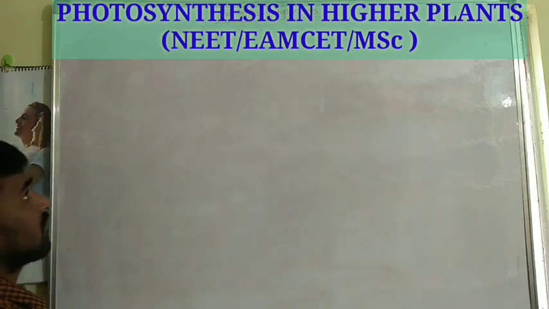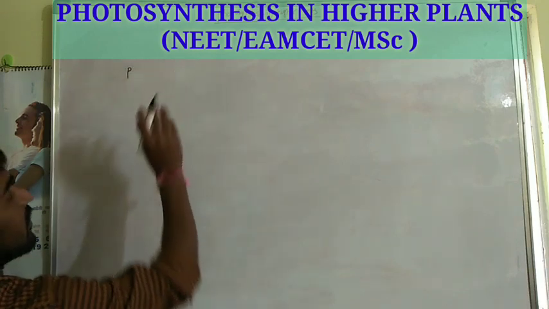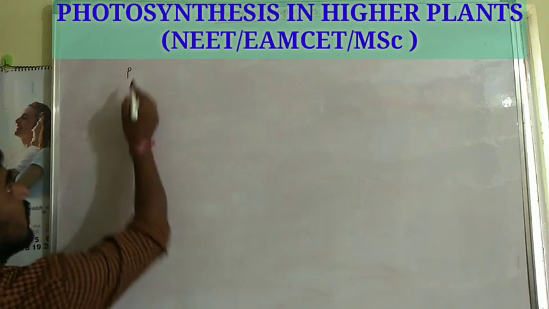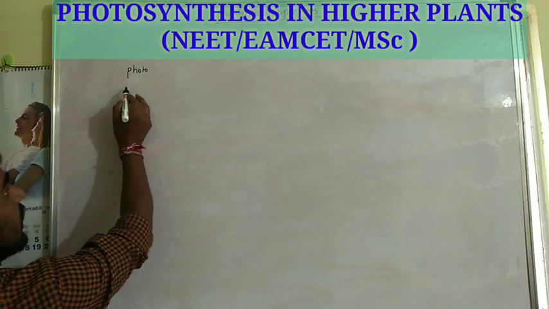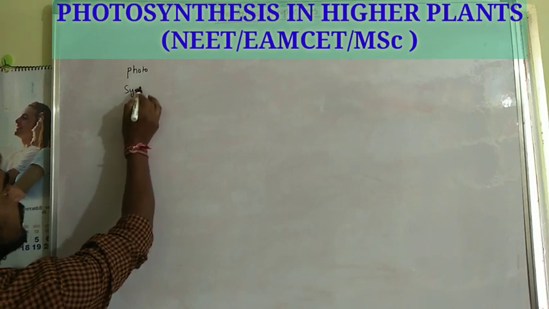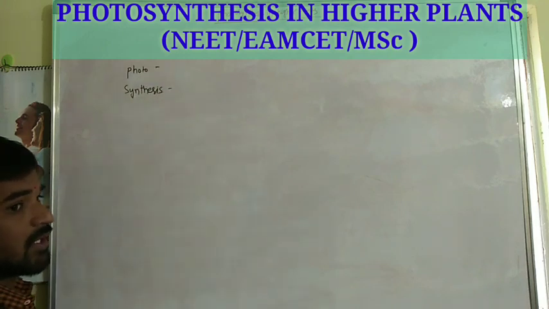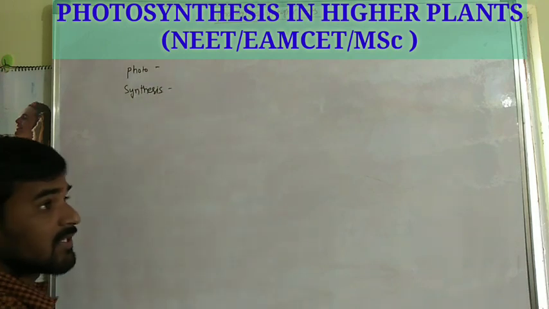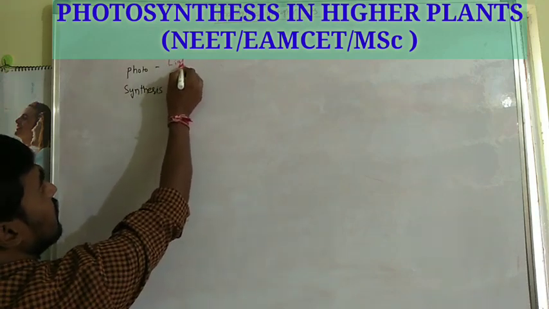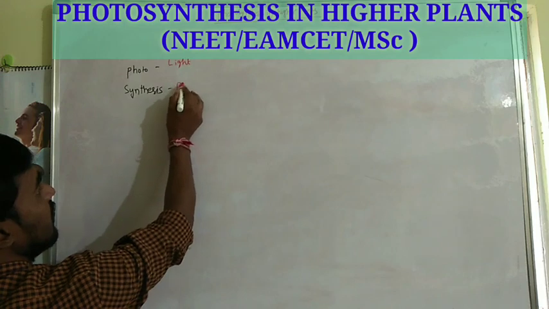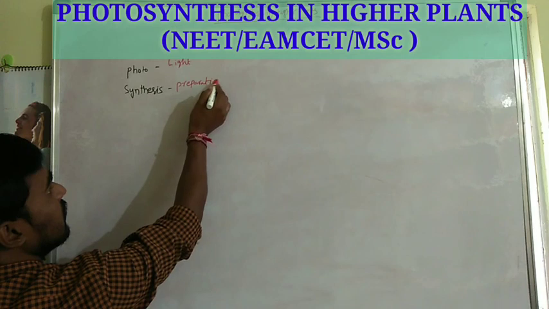Here, if you observe the term photosynthesis, it contains two words. One word is photo, another word is synthesis. What is the first word? Photo. Second word? Synthesis. Here, photo means light. Synthesis means preparation. Simple.